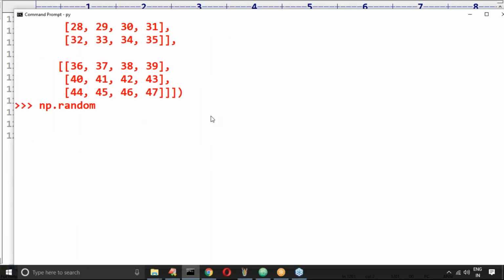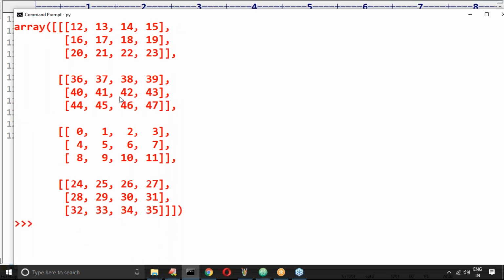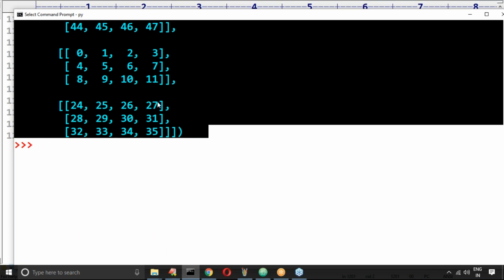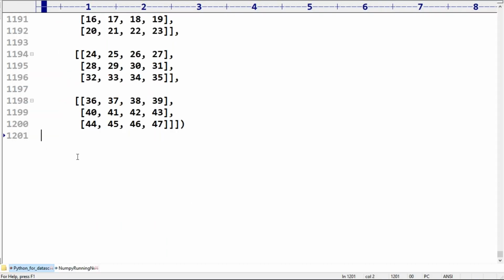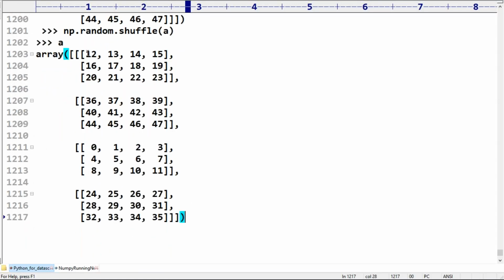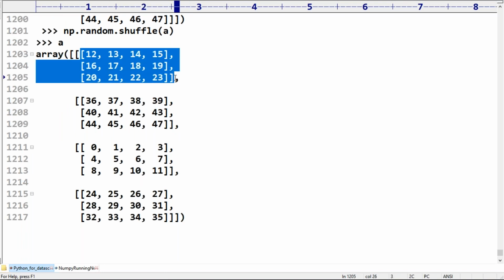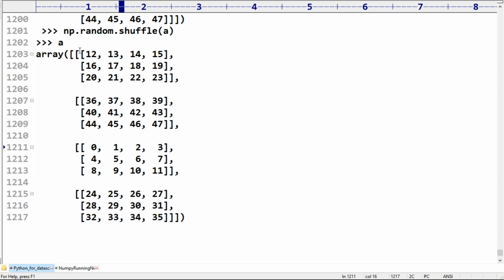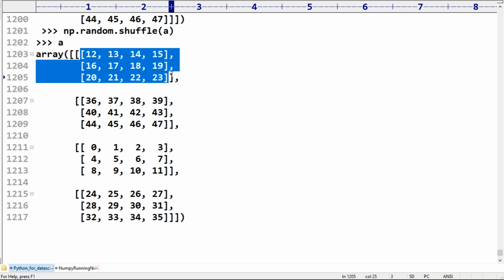np.random.shuffle of a. If I take shuffle of a, yes, inline modification, right? Now observe, sir. If I take like this, is the elements' order changed or the arrays' order changed? Can you please observe? Elements' order is not changed. 12, 13, 14, 15, the internal elements are the same, only the arrays moved. Earlier this was my first 2D array, now it will become the third 2D. Next, the second 2D has now become the first 2D.